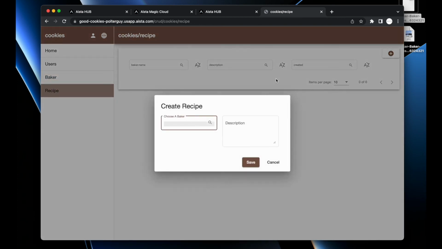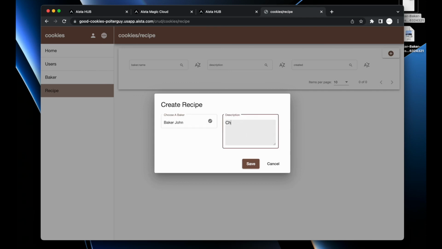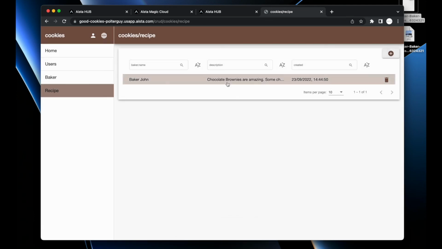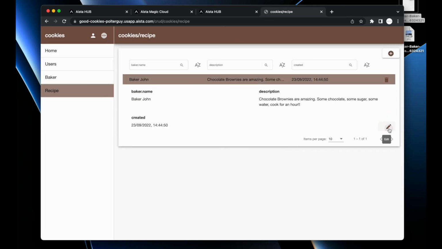Then I can create a recipe. And it can be Baker John. And it can be chocolate brownies are amazing. Some chocolate, some sugar, some water, cook for an hour. Ta-da! And I now saved the recipe. And I can edit this recipe if I wish. Go in here and I can edit it. As you can see, the created field was automatically populated by the same time. That's the time on my server.